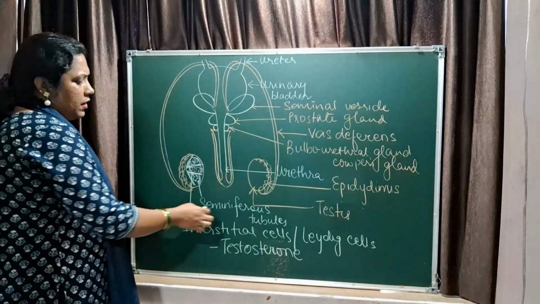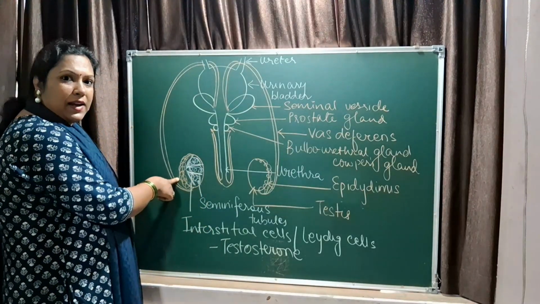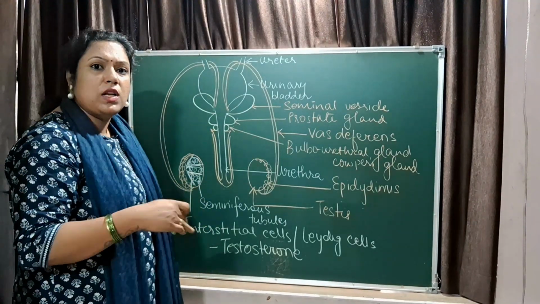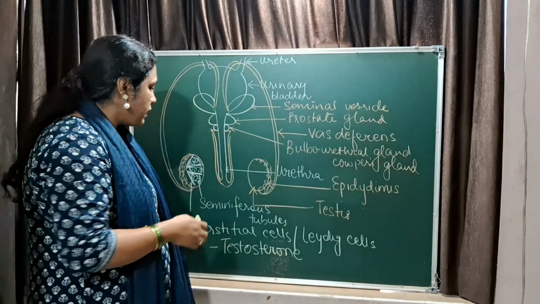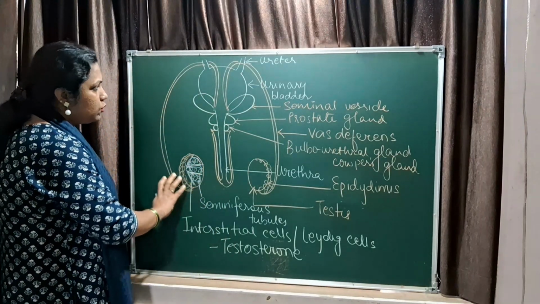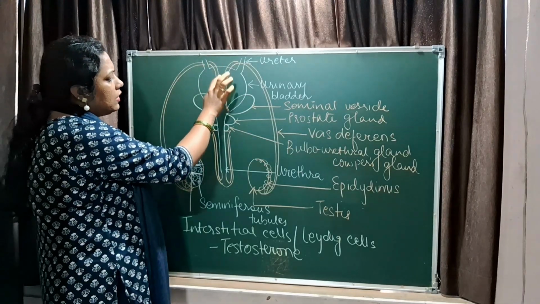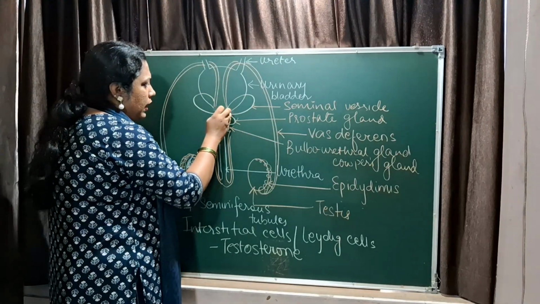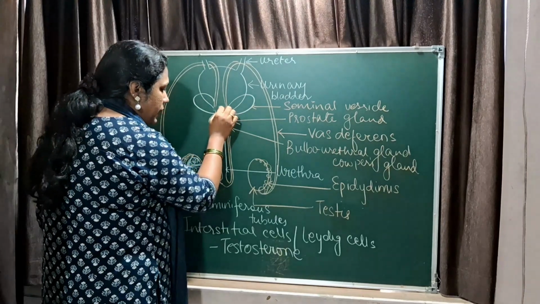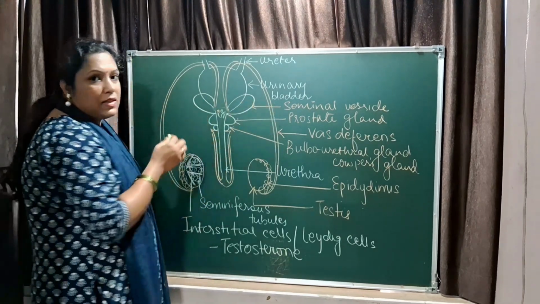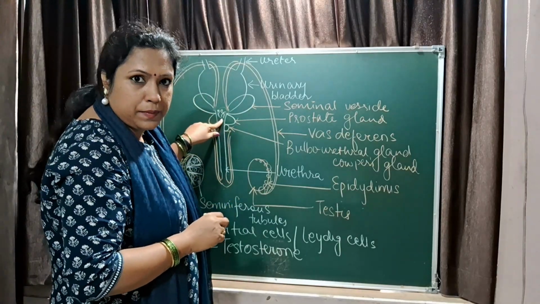Okay. Seminiferous tubules help in the formation of sperm. Sperm moves to the epididymis where they mature. What is sperm maturation? They develop flagella and gain mobility. Once the sperm matures, it moves to the seminal vesicle. Now, the seminal vesicle empties the sperm in the urethra. When the sperm is emptied in the urethra, the seminal vesicles release their secretions and mix with the sperm.